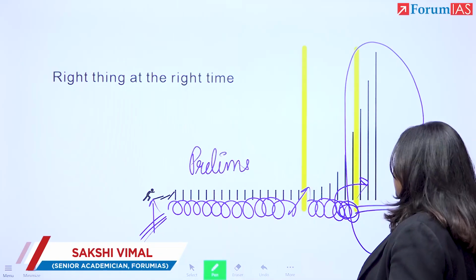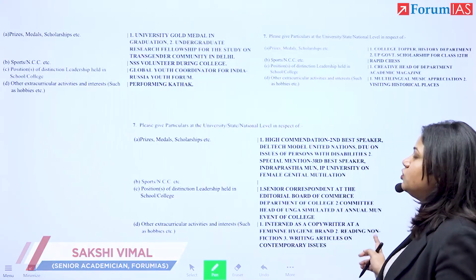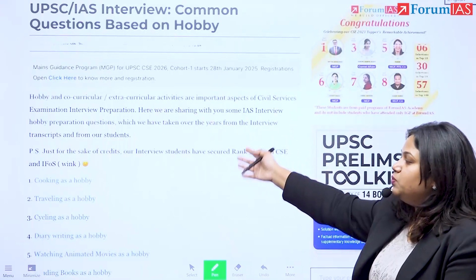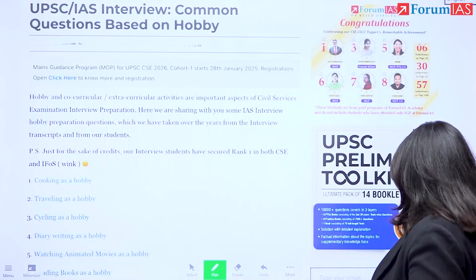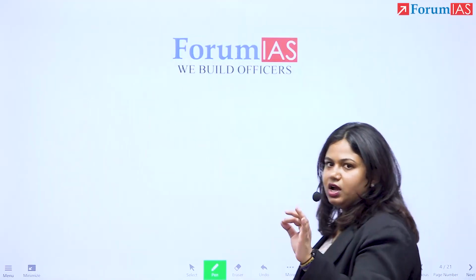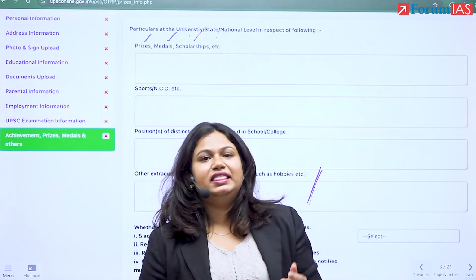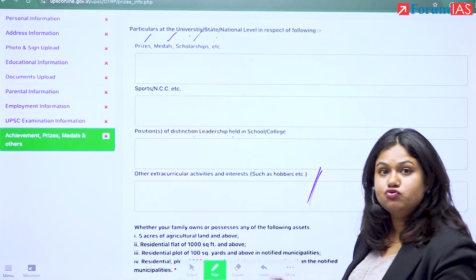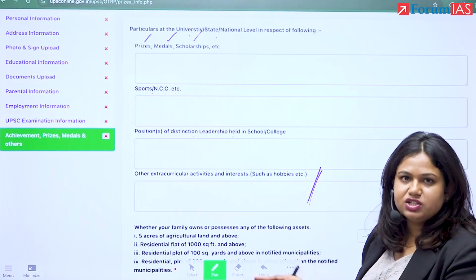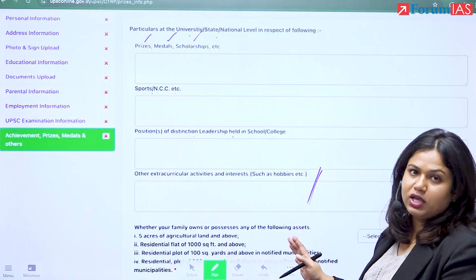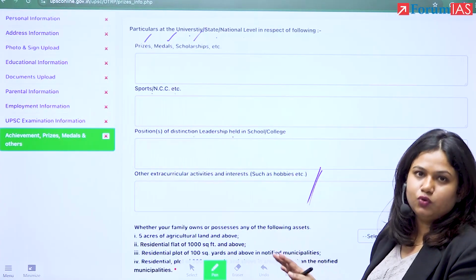Spend some time trying to figure out the right articulation for it. But that does not mean that you're going to spend the next week looking at what happens in the interview. Give yourself a specific amount of time, 1 hour, 2 hours, 3 hours, whatever. Figure out your hobbies and then move on with your preparation. Do not waste time doing just this. All right, so fill this up. If you need to discuss with a mentor or a teacher, do that, but freeze it and get it over with.